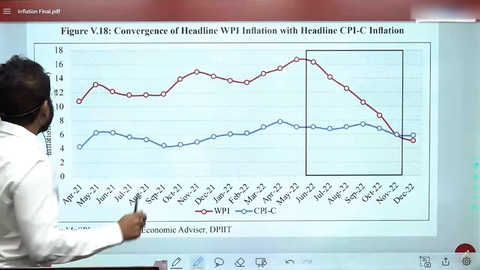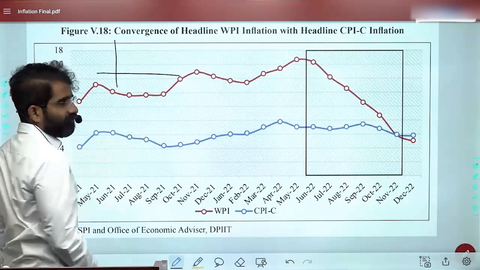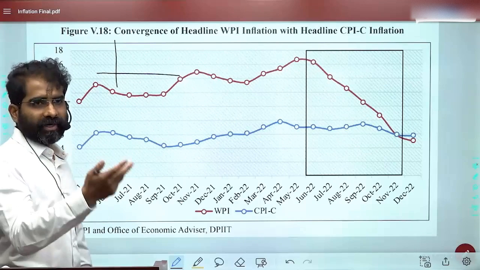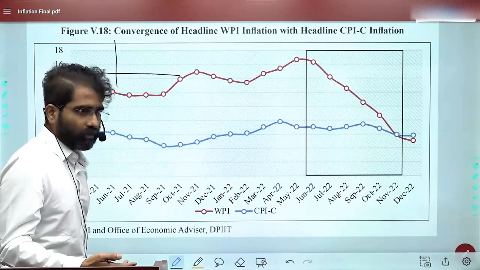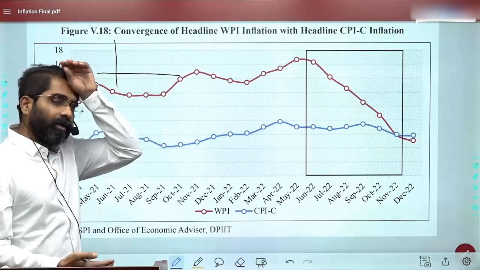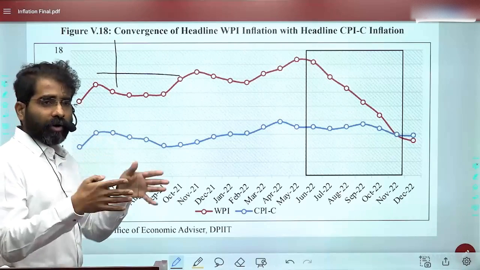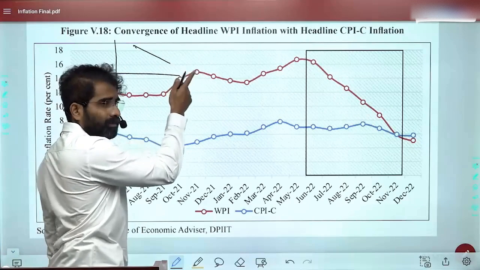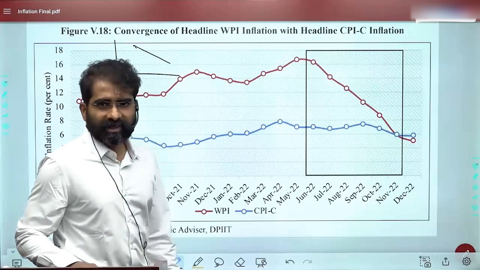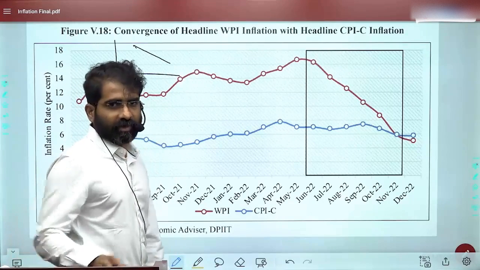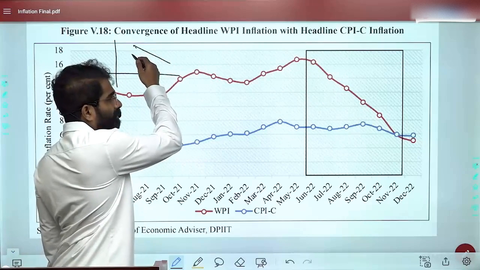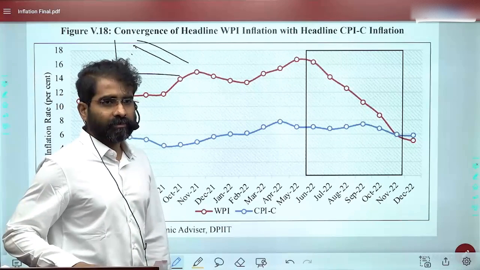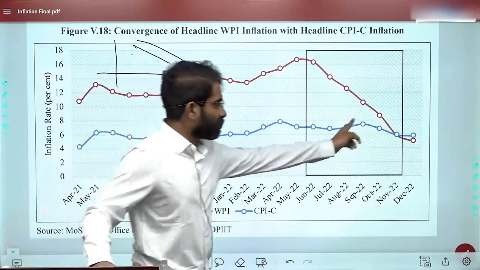Suppose I have to talk about CPI core and CPI food, what has happened from 2021 to 2022, and then from 2022 to 2023. CPI core inflation increased or decreased? Decreased. CPI core inflation decreased, no? Yes? Okay, and what about CPI headline? CPI headline also has decreased. Are you able to get this? Okay, so